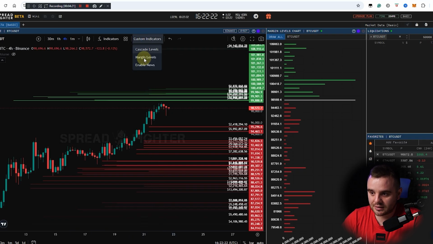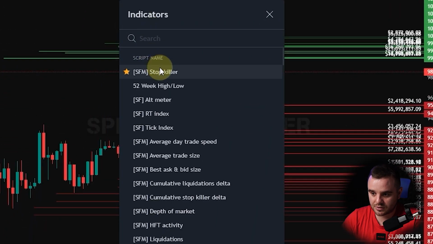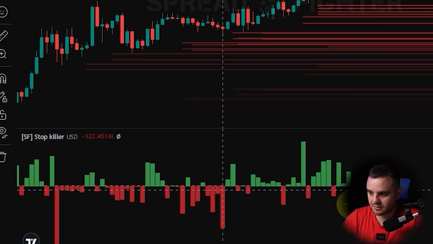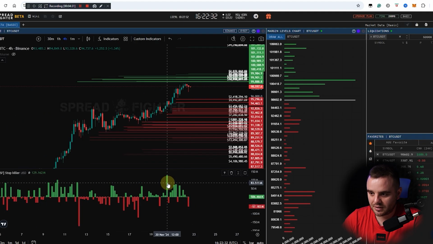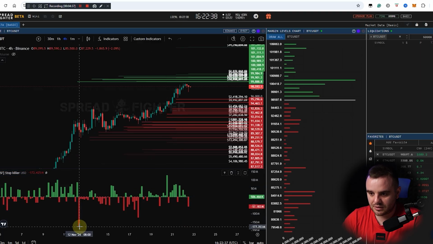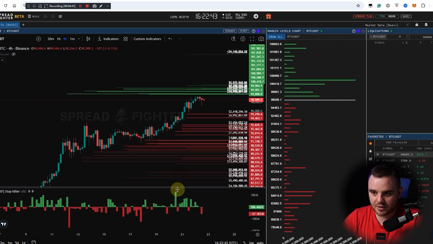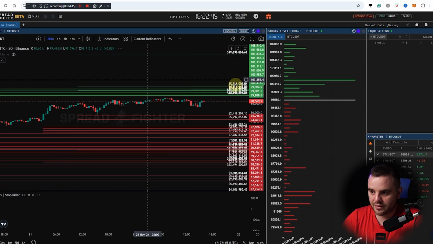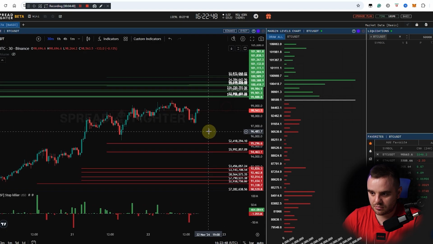Additionally, you can add additional indicators, for example, Stop Killer. And you can see in real time when someone big got liquidated in USD. And here we can see exactly where some big liquidation appears. How to switch between time frames and all other stuff, for example, the 30-minute time frame. So easy, you can see.